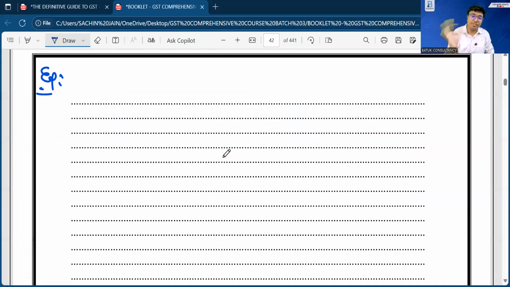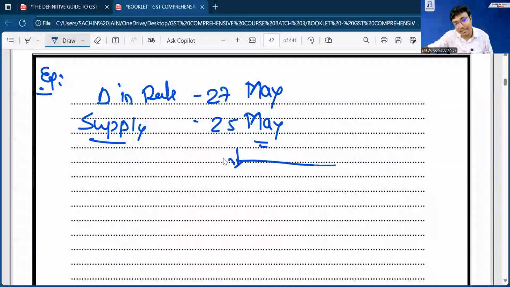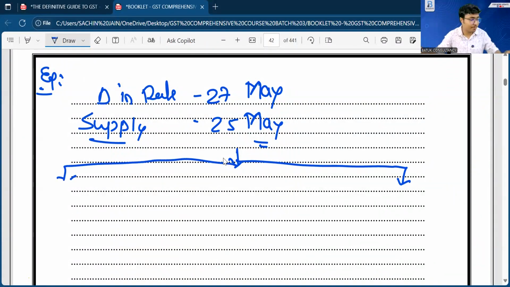Same example, I am just going to change the dates to explain. Suppose the change in rate is on 27th of May, and supply has already been made on 25th of May. In that case we have a total of three scenarios. Try to understand.